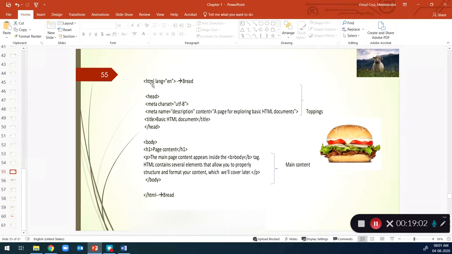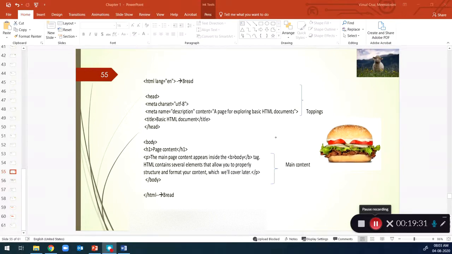So the HTML tag wraps up everything, like how the bread wraps up the burger. The HTML tags will wrap up all the content that we are going to write.